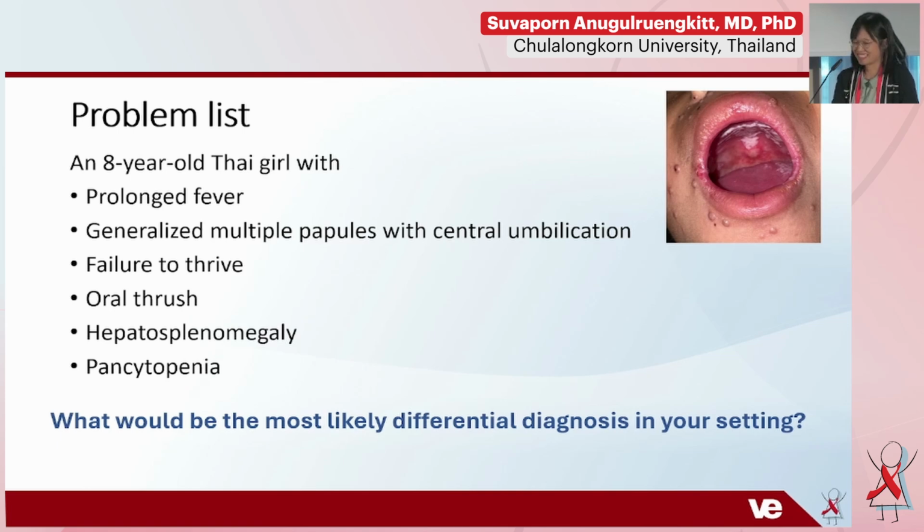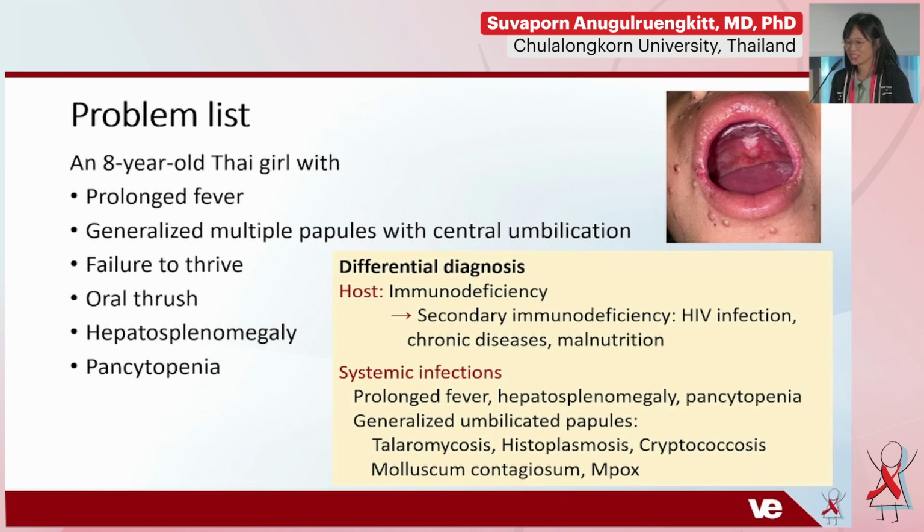Yeah, so as we discussed, we should suspect immunodeficiency, and usually we first look for a secondary immunodeficiency such as HIV infection. As we discussed, the clinical picture of this patient is quite compatible with systemic infection.